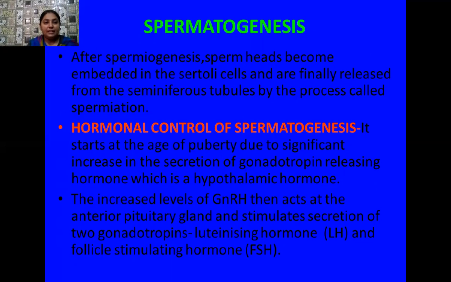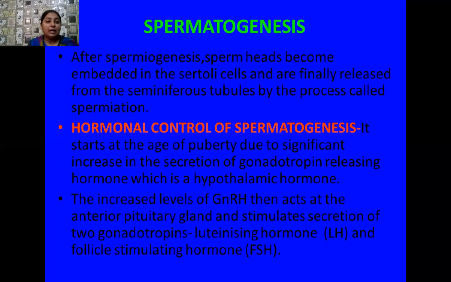So what is spermiation? Spermiation is a process in which the mature sperms, after getting nourishment by dipping their heads in the Sertoli cells, are released from the seminiferous tubule. So that's all about spermatogenesis, students.